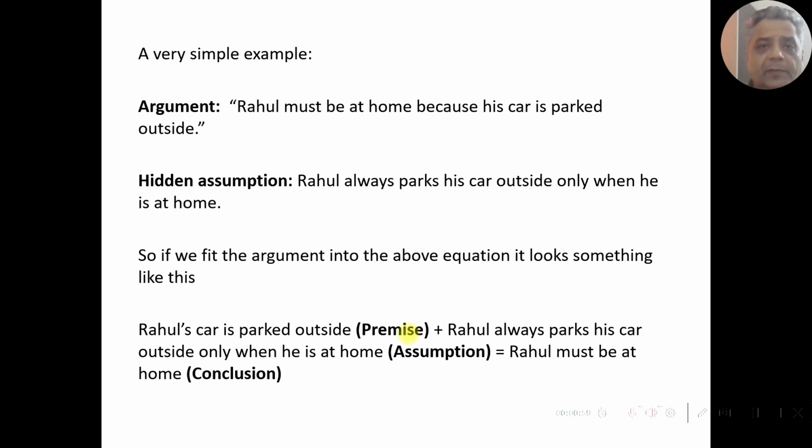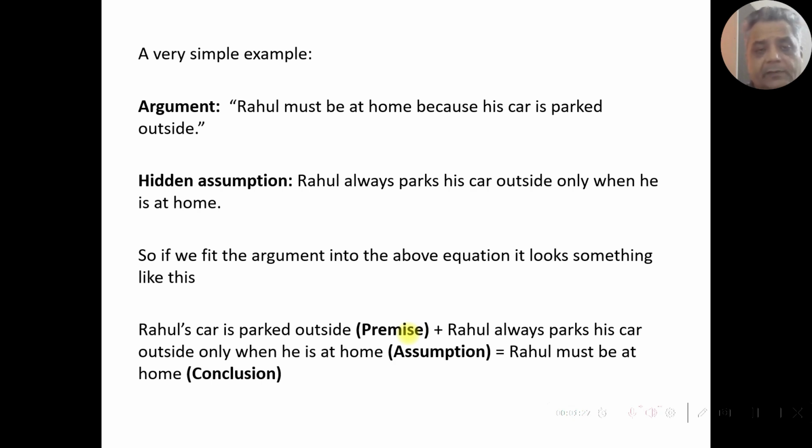Argument: Rahul must be at home because his car is parked outside. Hidden assumption: Rahul always parks his car outside only when he is at home. So if we fit the argument into the above equation, it looks something like this. Rahul's car is parked outside, premise, plus Rahul always parks his car outside only when he is at home, assumption, is equal to Rahul must be at home, conclusion.